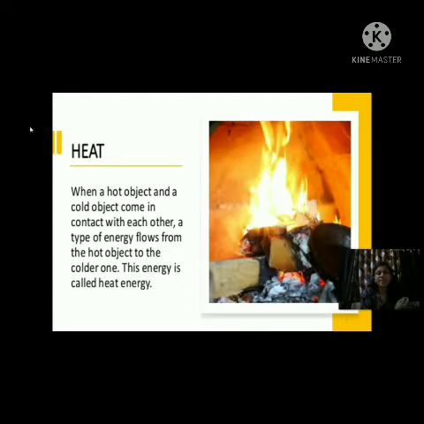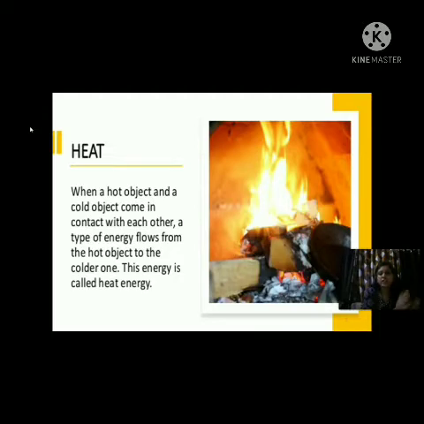The transfer of heat occurs from the hotter object to the colder one. As I have already told you, heat is a form of energy. That's why this energy is called heat energy.